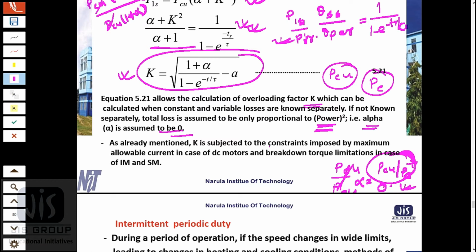K is subjected to the constraint imposed by maximum available current. So it should not exceed the allowable current for a DC motor, and the breakdown torque limitation in case of an induction motor or synchronous motor. So this is how we will calculate the overloading factor K for short time duty. Now we will determine the overloading factor for intermittent periodic duty.